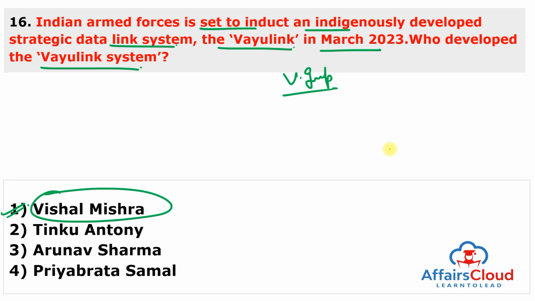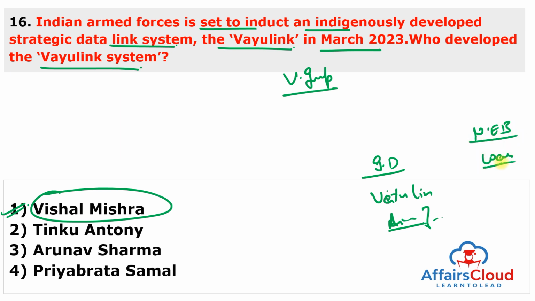So Indian Armed Forces are all set to induct an indigenously developed strategic data link system known as Vayu Link, also known as Air Link system, in India's northeastern border areas to identify friendly forces in war zones, and it is expected to help in better military movement coordination in complex war situations.